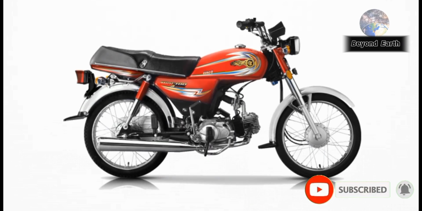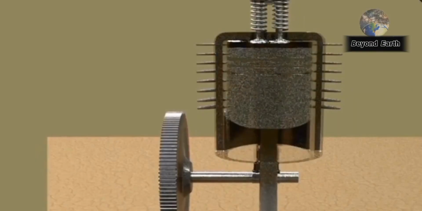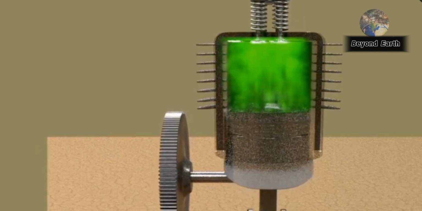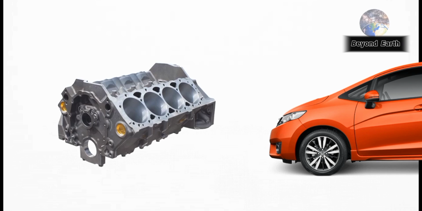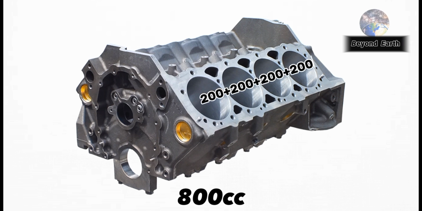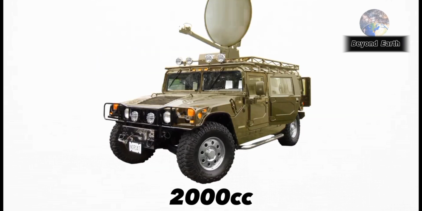A 100 cc motorcycle engine means that its cylinder can store a maximum of 100 cubic centimeters of air inside it. Cars have multiple cylinders, so their combined volume is listed, which ranges from 800 cubic centimeters to 2000 cubic centimeters or more.